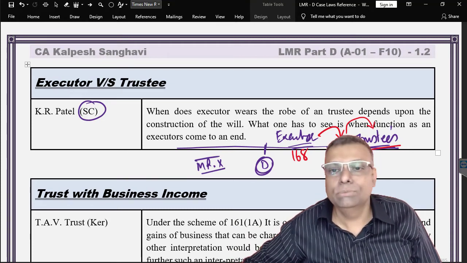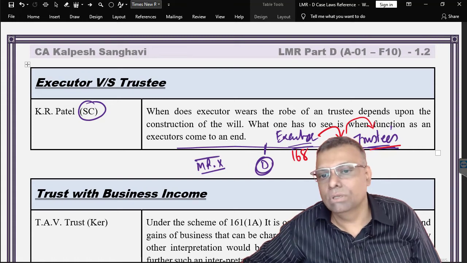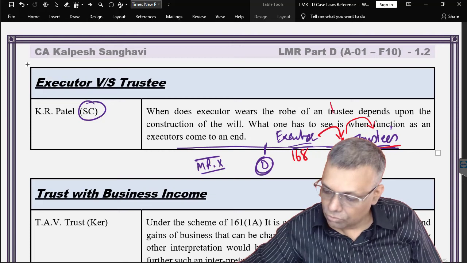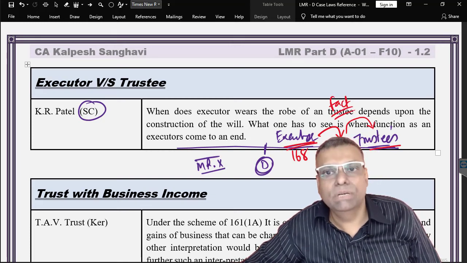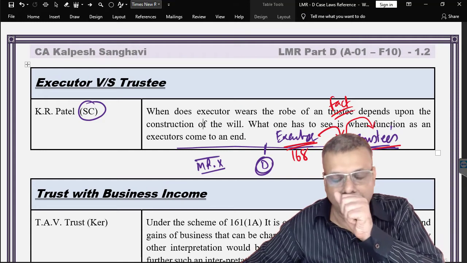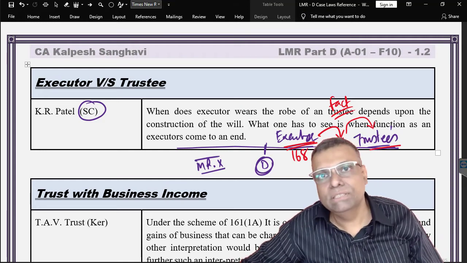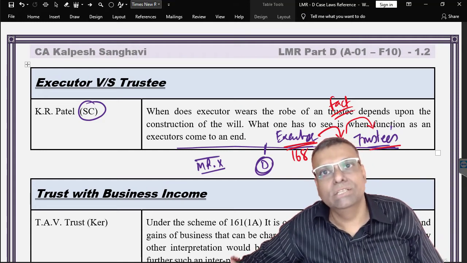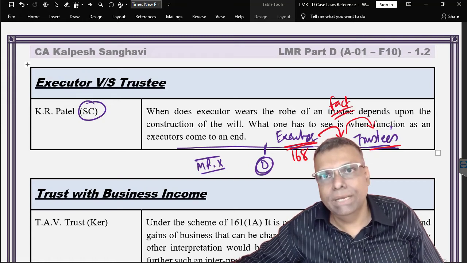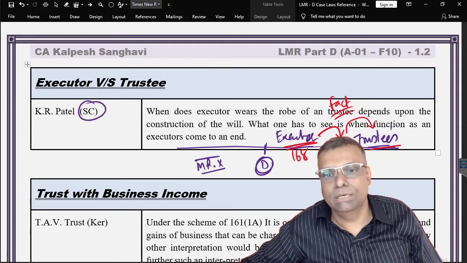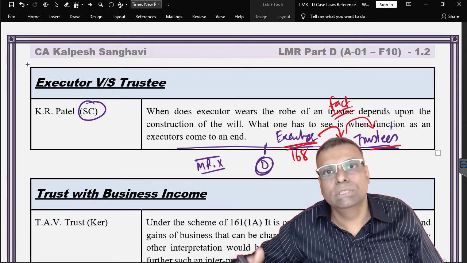So what is the stage when the executor's duty comes to an end and the trustees' role comes into the picture? It is purely a question of fact. This is what they have already explained. You have to see when this particular executor has completed the execution logically, when he has finished the execution. Execution is basically the distribution of the monies out of the will, the properties and monies left behind by that gentleman. The executor's duty is to distribute them. So when is that distribution logically completed?